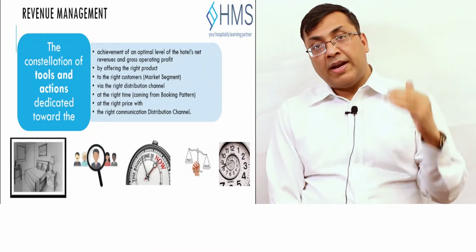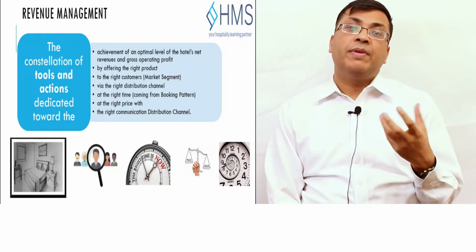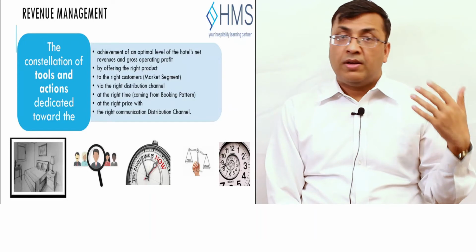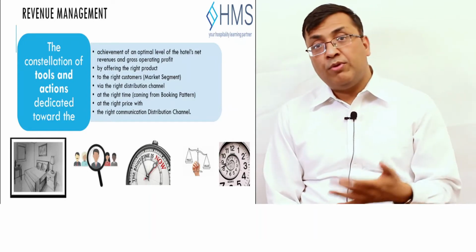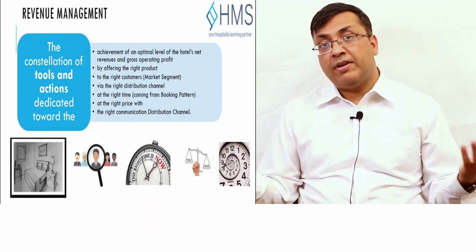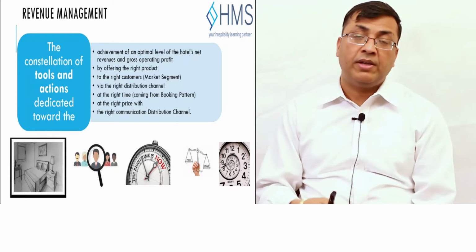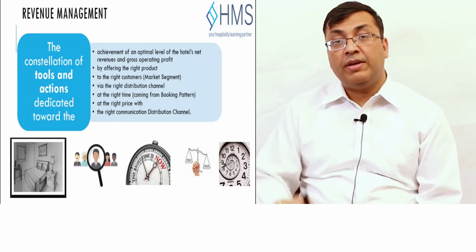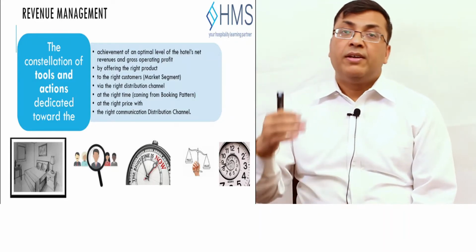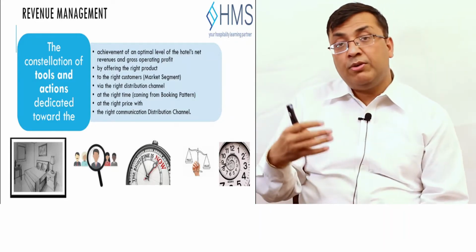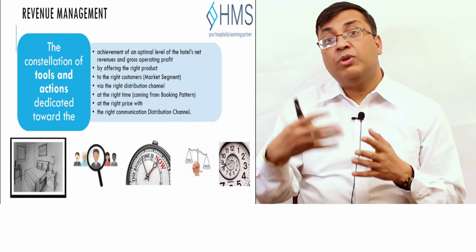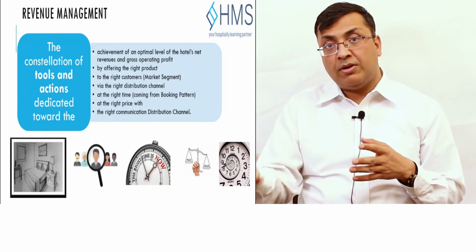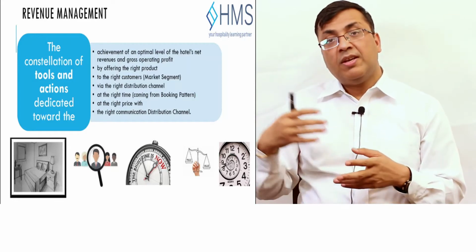First is the right product. A hotel may have different products. A hotel may have a deluxe room, superior room, pool view room, river view room, mountain view room. There are different rooms available in the hotel. Some are on a lower floor, higher floor, near the lift, near the lobby, far away from the lobby. We have different products, so we need to sell them to the right customer who is willing to pay for that. That means we need to match the customer's demand together with the hotel's demand.